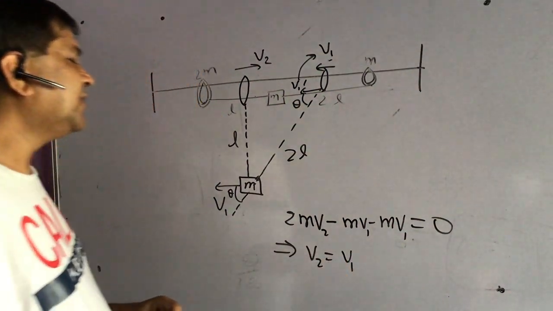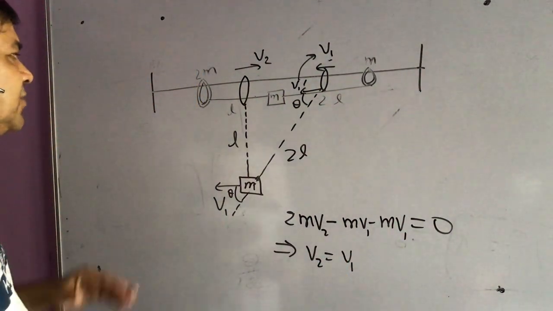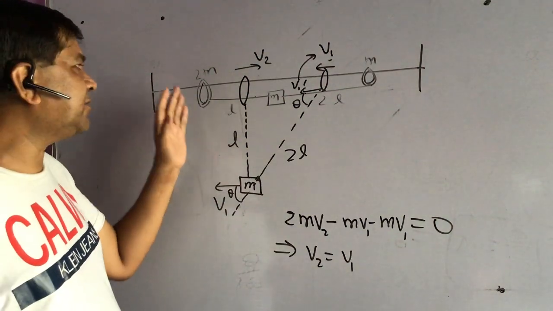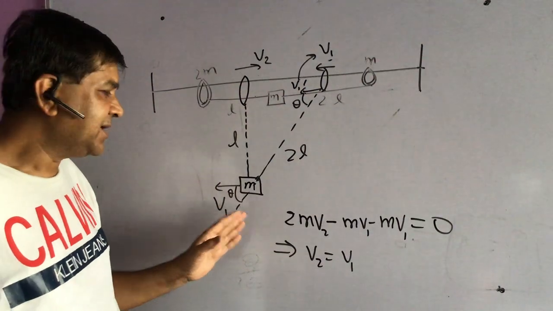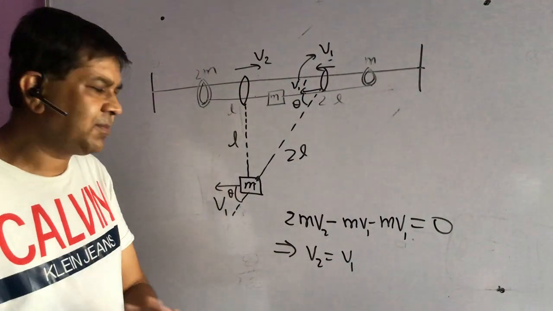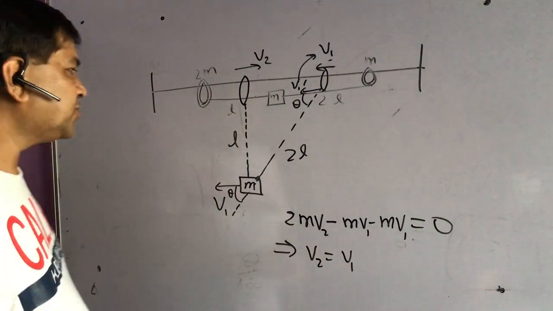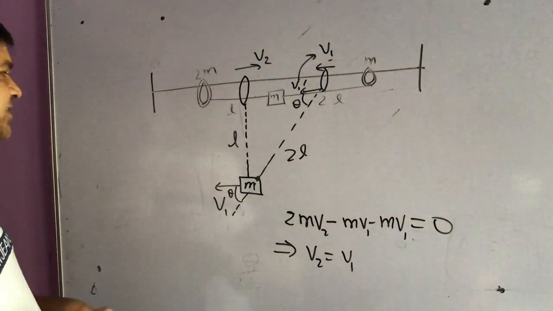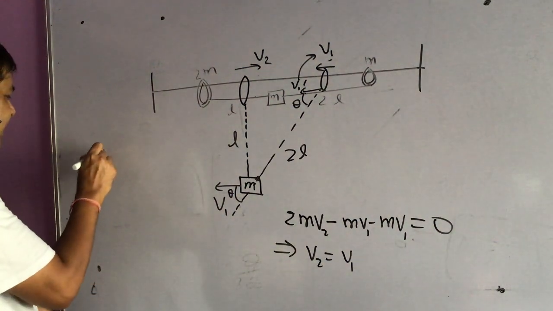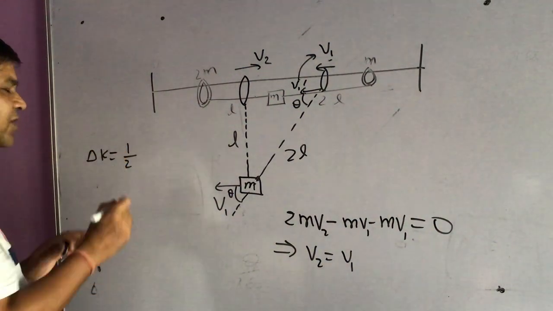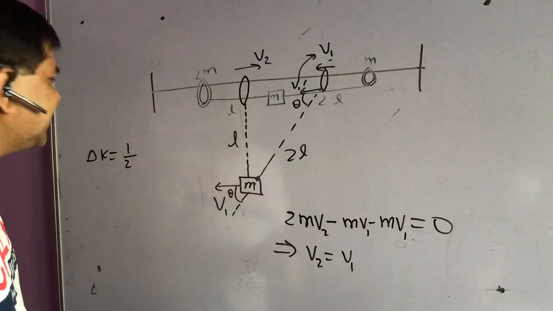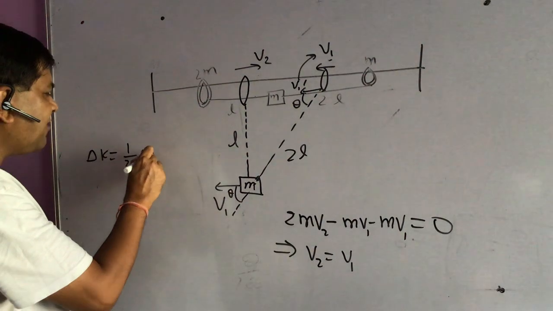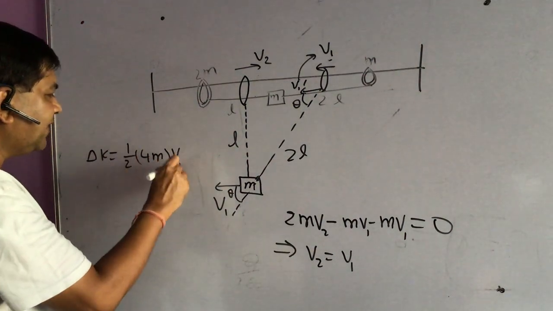So if I ask you, what is the gain in kinetic energy of the whole system? That is the kinetic energy of 2m, this ring of mass m, and this block of mass m. And interestingly, all of them are moving with the same speed, say v1. So the total change in kinetic energy, delta K, is half into the total mass, because all are moving with the same speed. So to calculate kinetic energy, I can simply take half 4m v1 square.